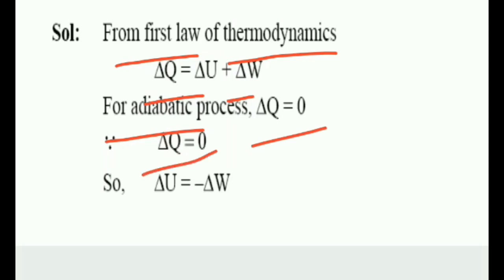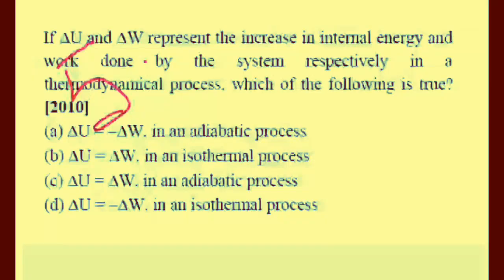So del U is equal to minus del W. So the answer of question 5 will be option A, del U is equal to minus del W in an adiabatic process, as heat is not supplied from outside.